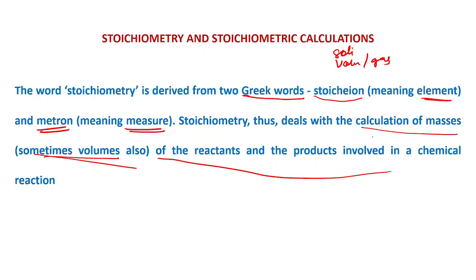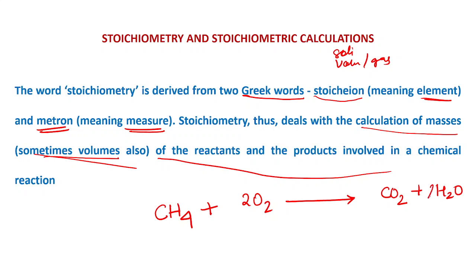For this, first of all, we have to understand what is a reactant and what is a product. I hope you are already aware of this. Let me write a reaction here, taken from your book. This is methane plus oxygen, reacting to form carbon dioxide gas plus water, H2O. Let's balance this one. Balancing you are already familiar with. This is a balanced one.